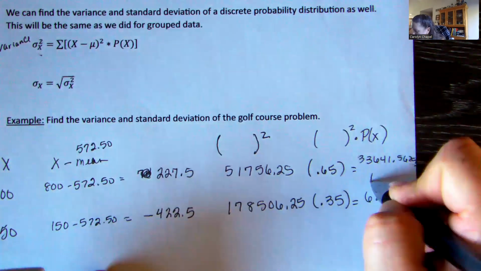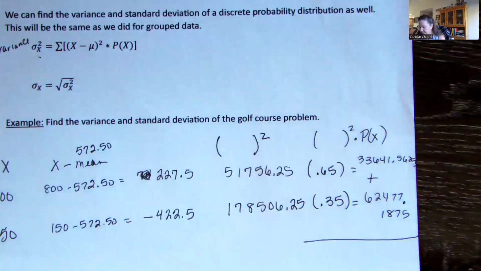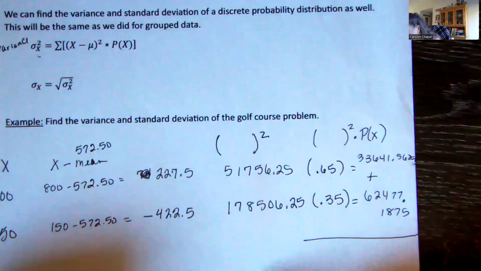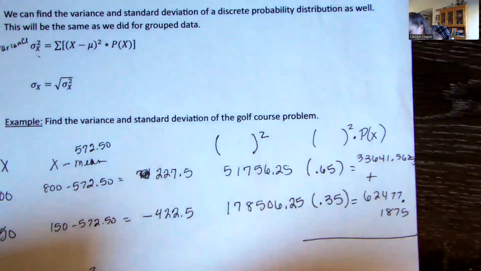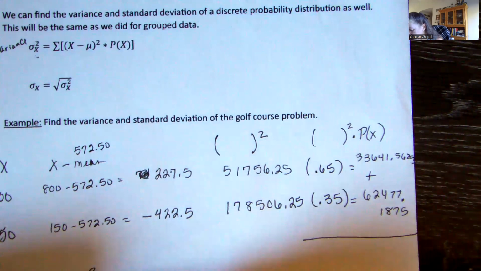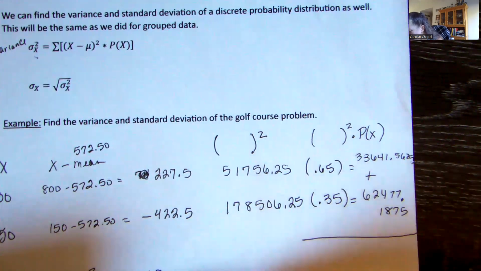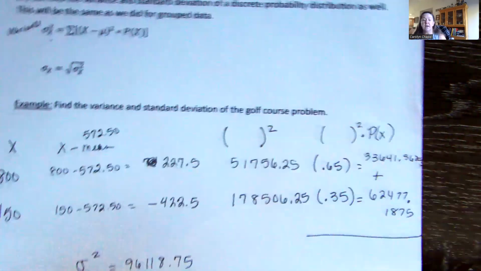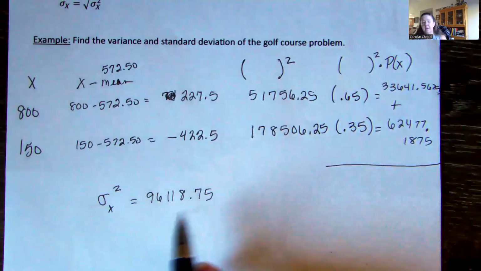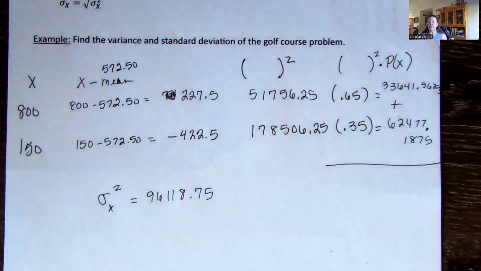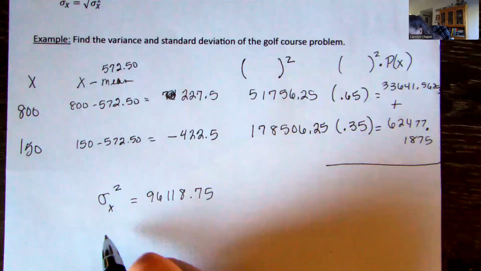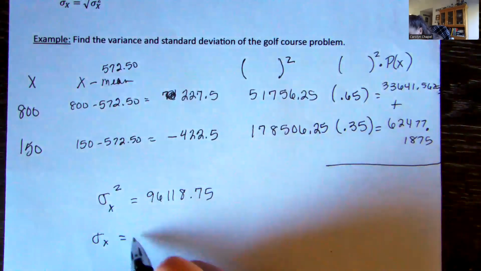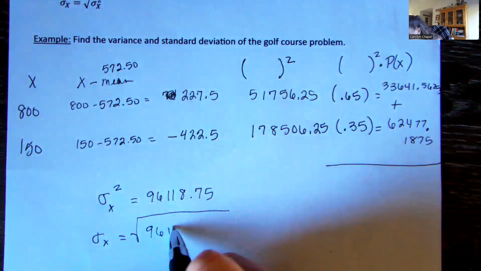And then we will add those two pieces together. I get that my variance for this is 96118.75. So I added those two pieces together and came up with this. That's my variance.